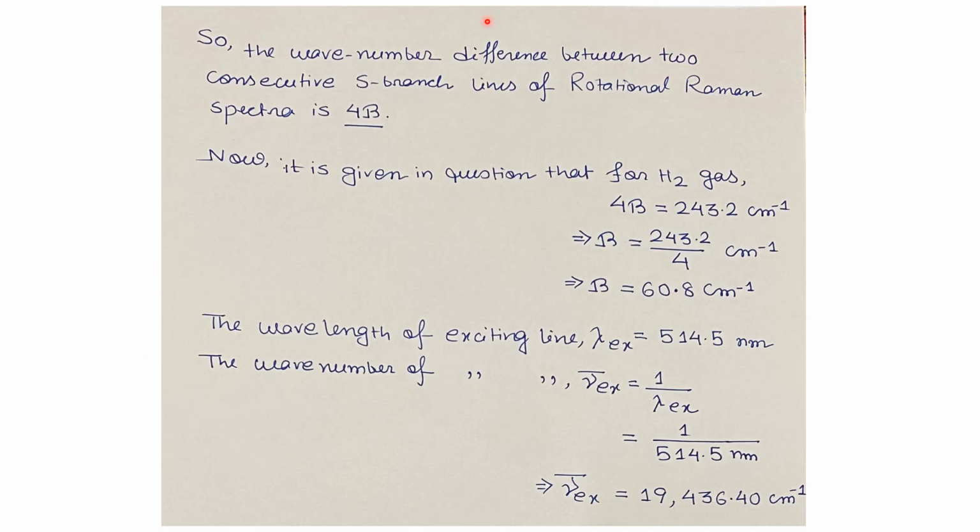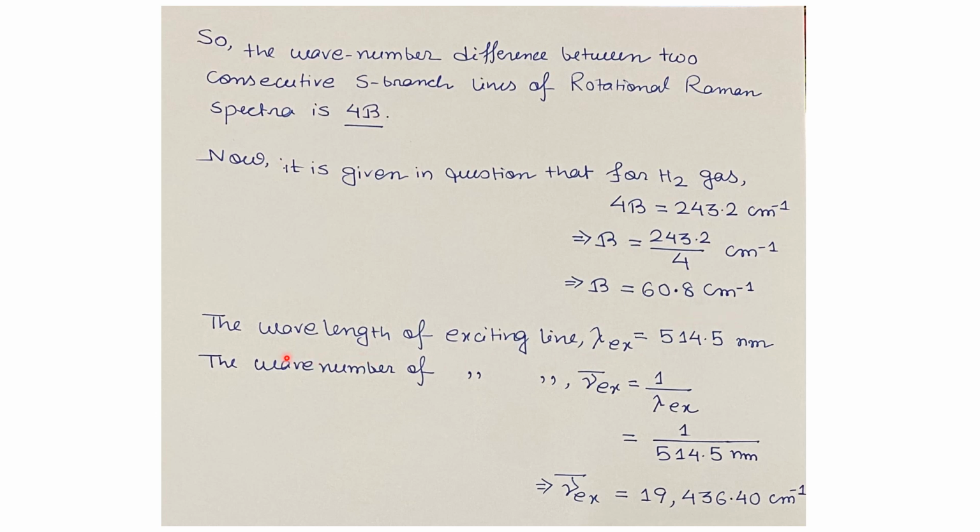Now, coming to the solution part of the given question. We have already seen that the wave number difference between two consecutive S-branch lines of the rotational Raman spectra is 4B. Now it is given in the question that for the diatomic H2 gas, that is the hydrogen gas, 4B equals 243.2 cm⁻¹. From this we can calculate the rotational constant for the hydrogen gas system, so B equals 60.8 cm⁻¹.